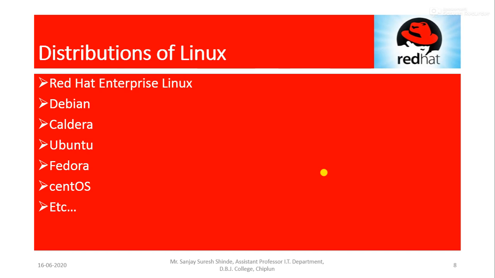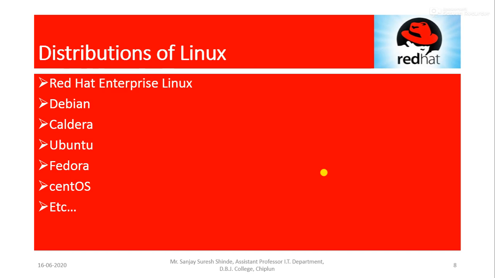Now see the distributions of Linux. A number of distributions of Linux are there, like Red Hat Enterprise Linux RHEL, then Debian, Caldera, Ubuntu, Fedora, CentOS, and a number of other distributions of Linux operating systems. SUSE, Turbo Linux are also there, right? Puppy Linux is also there, Mandrake, Slackware, SUSE operating system, a number of distributions of Linux are available in the market, right? I will explain in very short what they are.